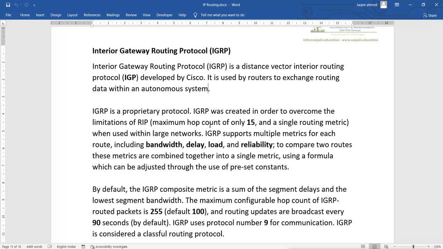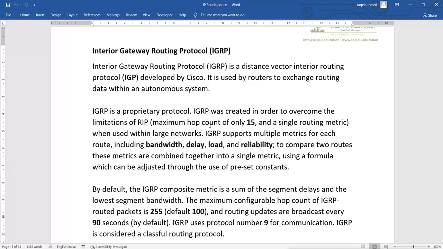routing protocols check the metrics. Now, the metric for the RIP protocol is hop count. Hop count means how many routers come in between source and destination. When it reaches the first router, that is the first hop. Then it reaches the second router, that is the second hop.